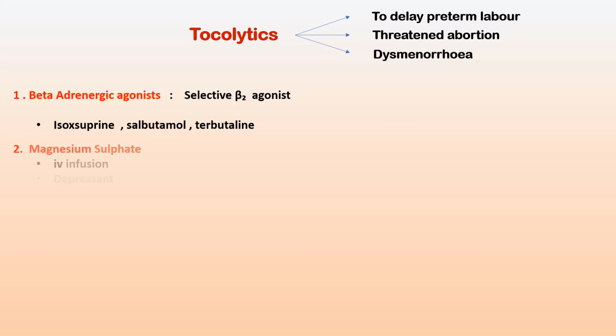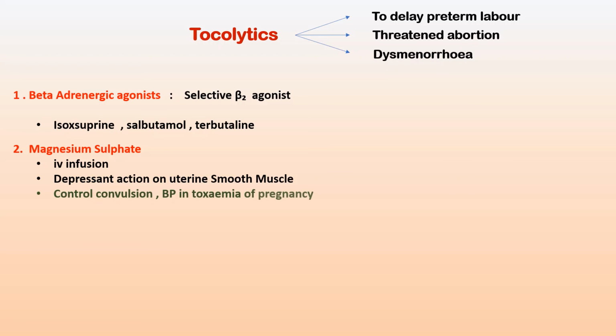The second class of drugs coming under this is magnesium sulfate, which is given by IV infusion, and it has a depressant action on the uterine smooth muscle. It is used to control the convulsions in toxemia of pregnancy, and the side effects are hypotension, hypothermia, cardiac arrhythmia, etc.